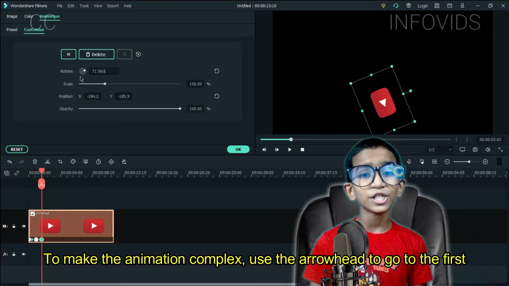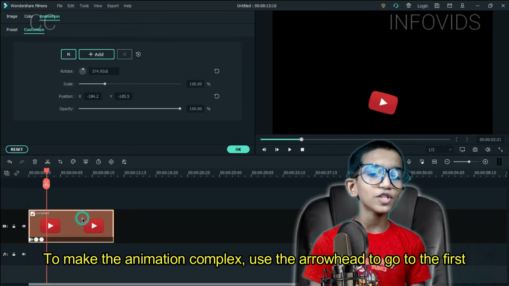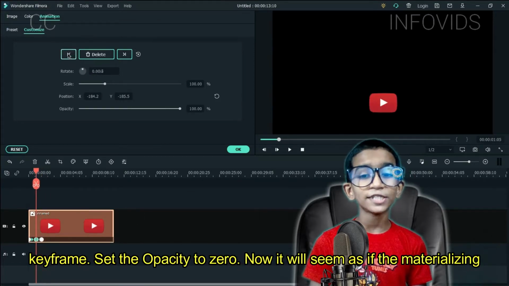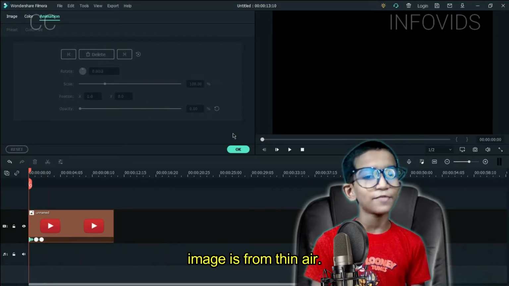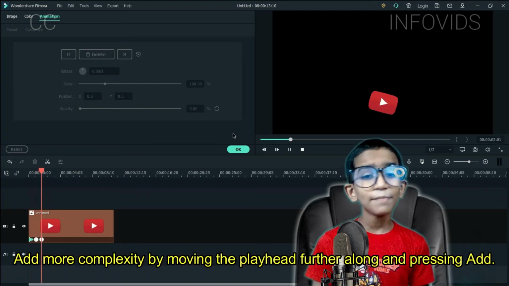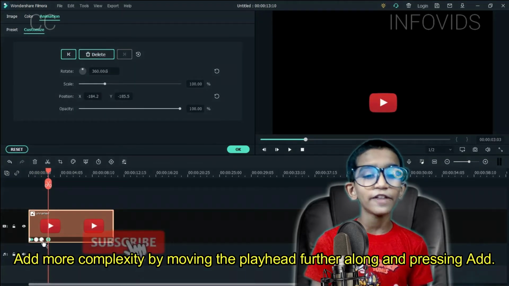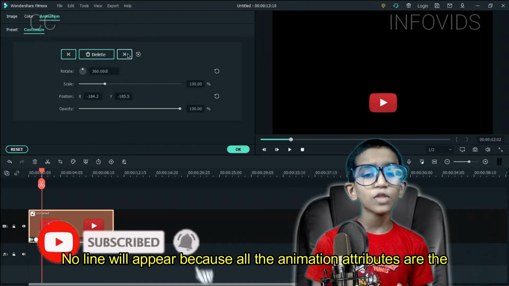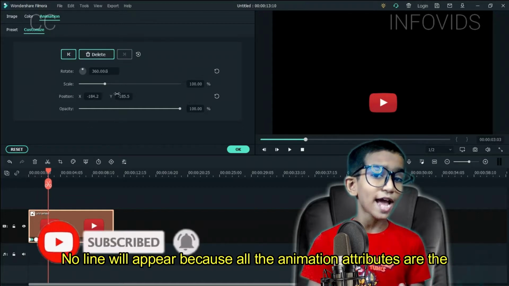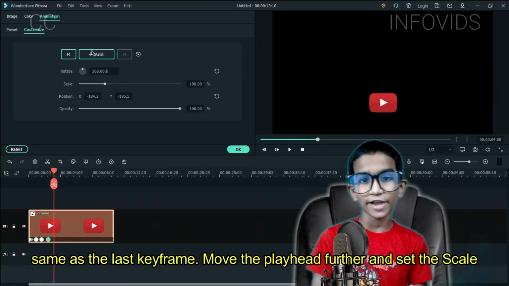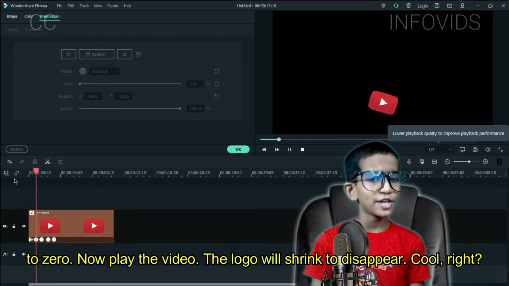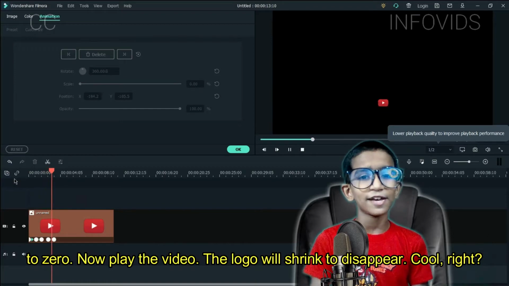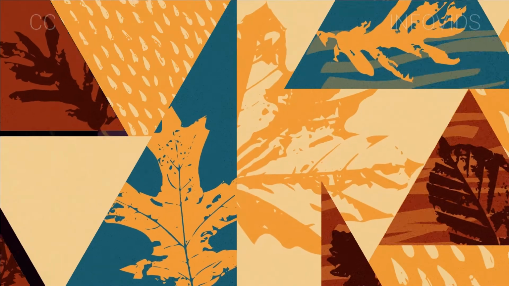To make the animation complex, use the arrowhead to go to the first keyframe. Set the opacity to 0. Now it'll seem as if the image is materializing from thin air. Add more complexity by moving the playhead further along and pressing Add. No line will appear because all the animation attributes are the same as the last keyframe. Move the playhead further and set the scale to 0. Now play the video. The video will shrink to disappear. Cool, right?